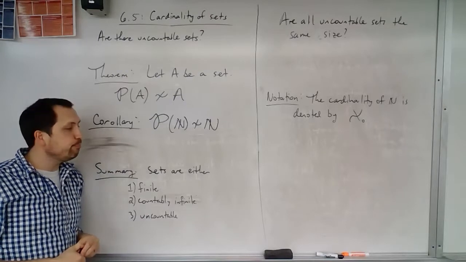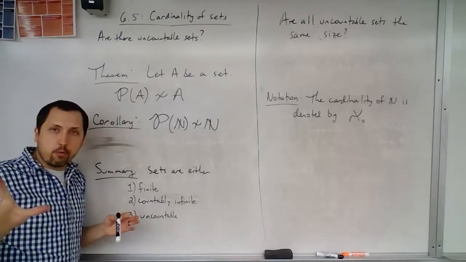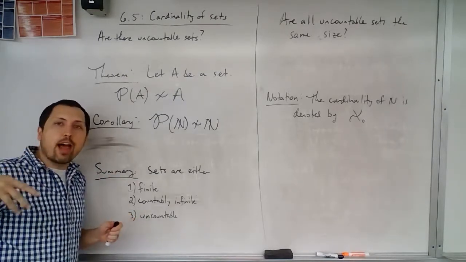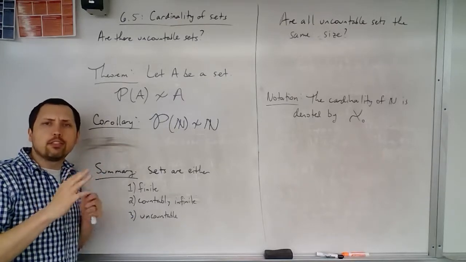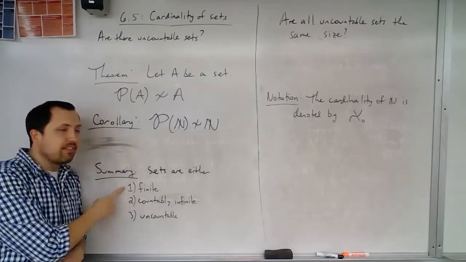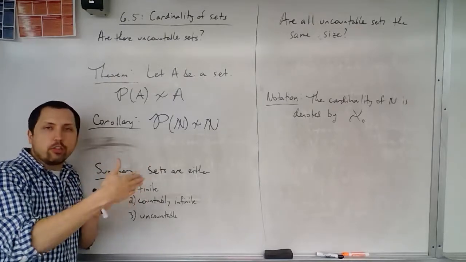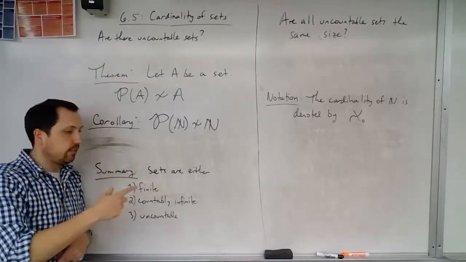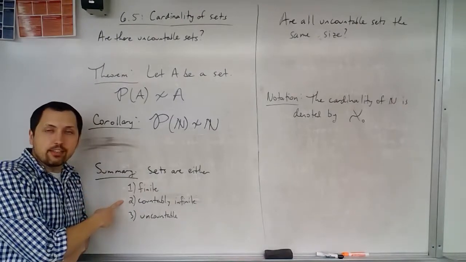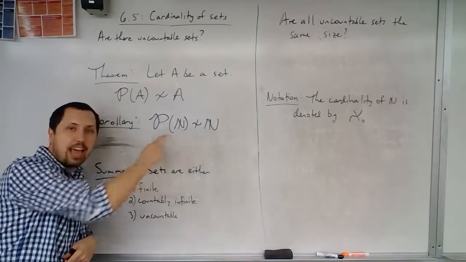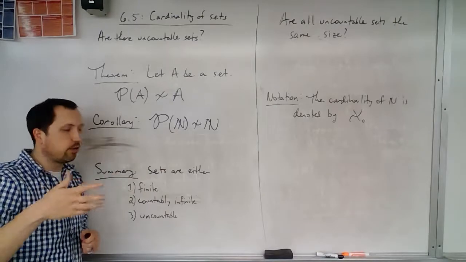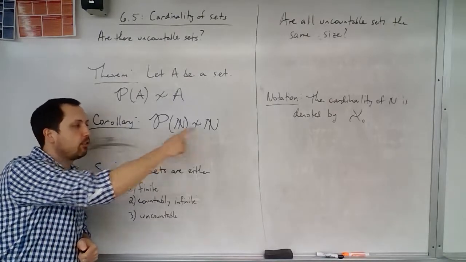This set right here, the power set of the natural numbers, whatever that looks like, is going to be uncountable. So as a little summary at this point, if we categorize these, with some overlaps and duplicates, a set is either finite, so it has the same cardinality as 1, 2, 3, 4, 5 or something, or it's the empty set. Or it's countably infinite, with the same cardinality as the natural numbers.